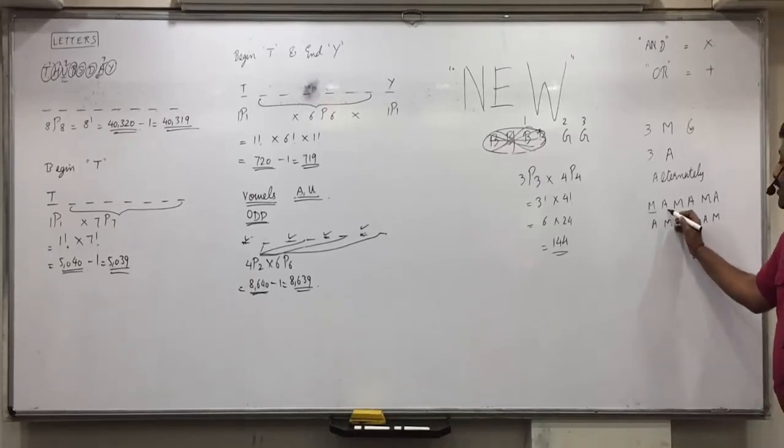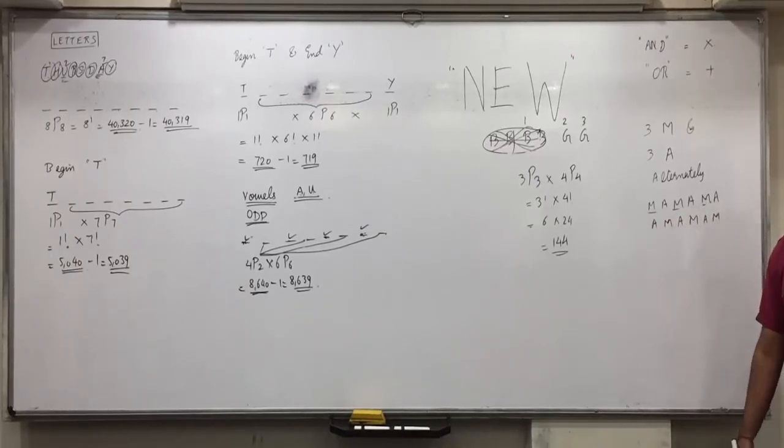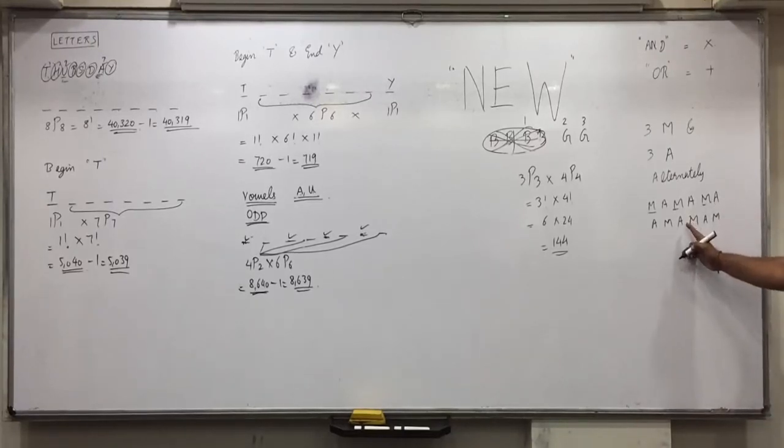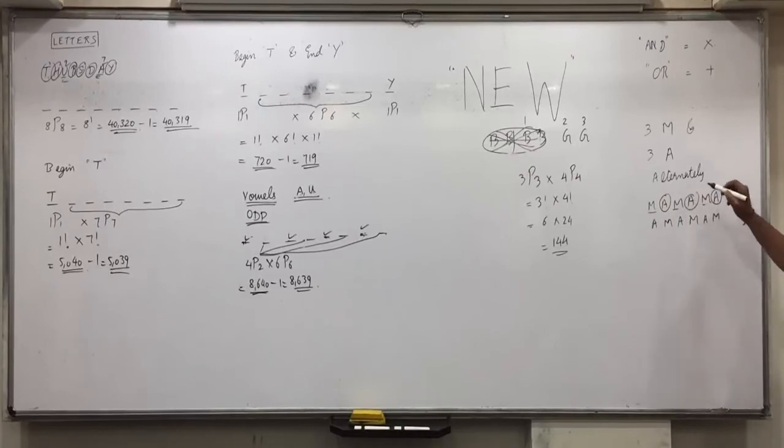Now here, 3 Mercedes cars. Be attentive here. 3 Mercedes cars can be arranged in 3 places in how many ways? 3P3. 3 Audi cars can be arranged in 3 places in how many ways? 3P3.